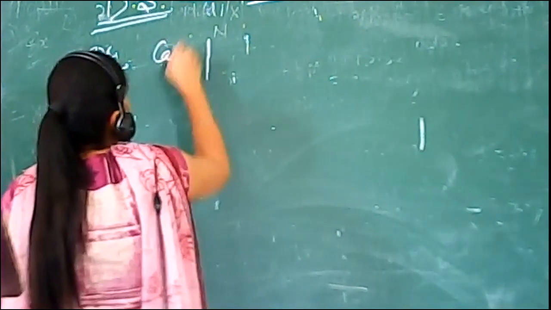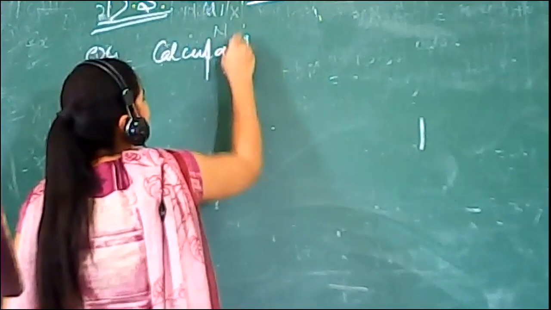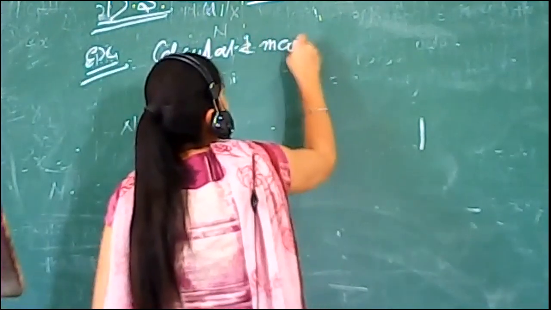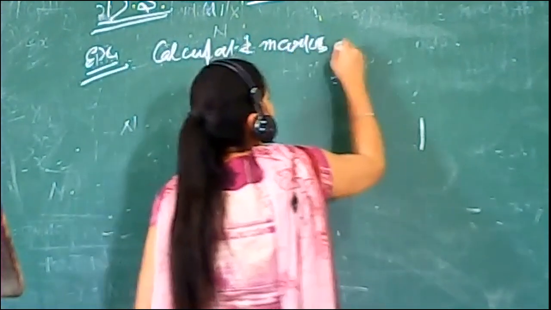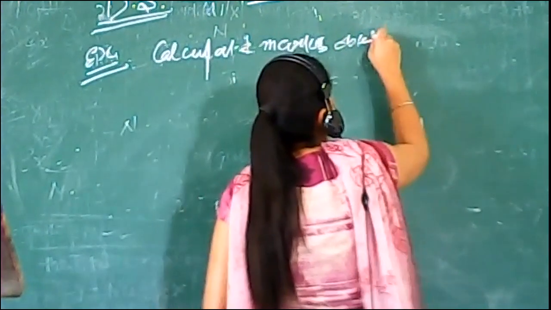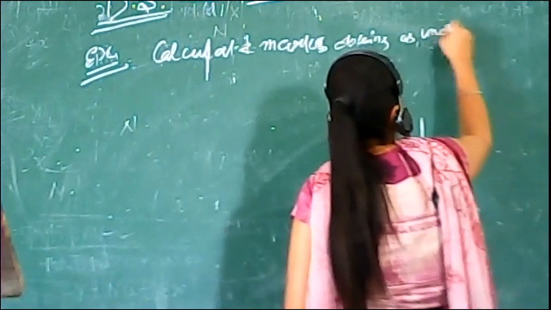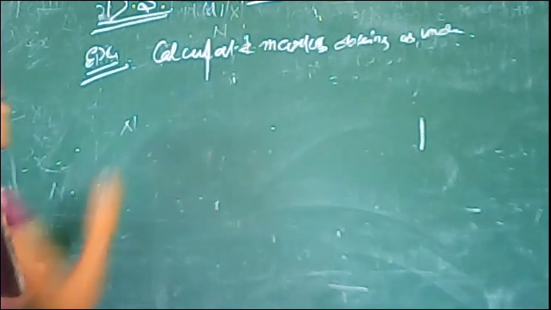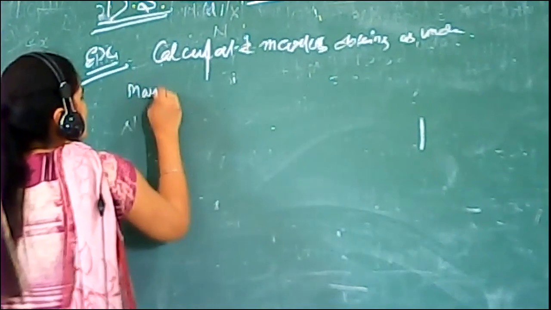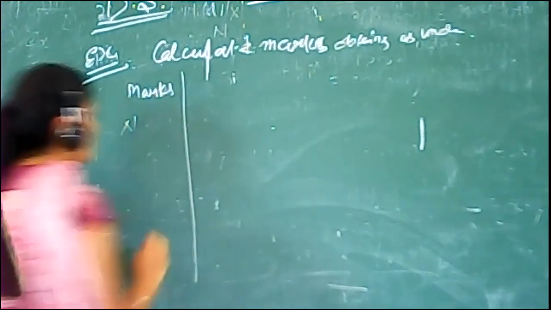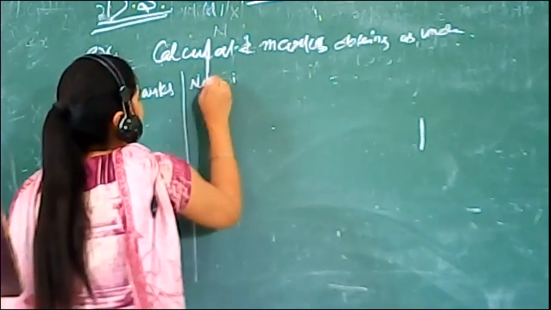Calculate the harmonic mean. First of all, marks and the number of students.